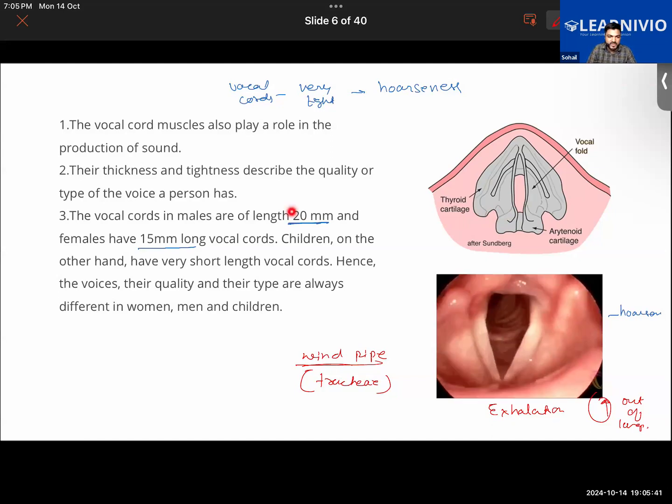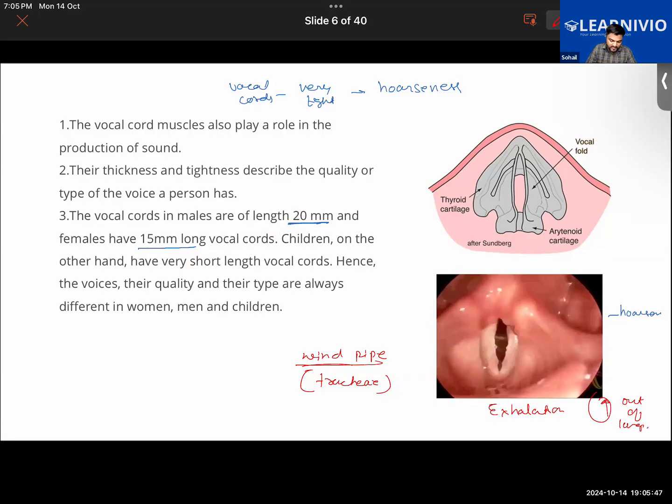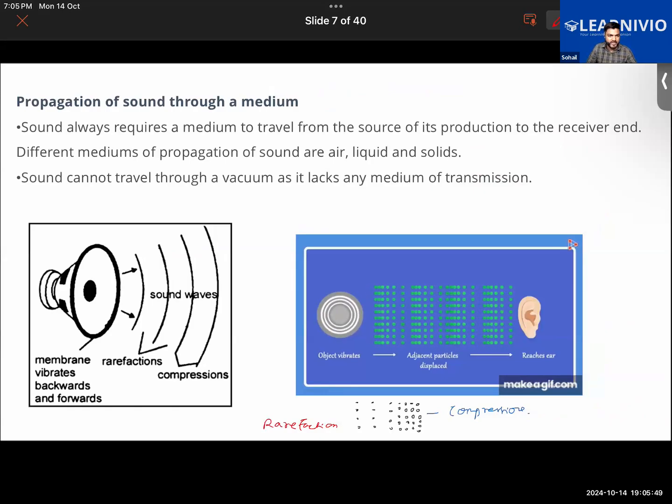Further, we learned that in the case of males, the vocal cords are 20 millimeter in length, and in females, it is 15 millimeter in length. And in children, they are usually very short. That's why the sound quality of male, female, and children differs because of the size. Talking about how the sound will be propagating, how the sound will be traveling: in order for the sound to travel, it requires a medium through which it can travel. And this medium could be air, liquid or solid.